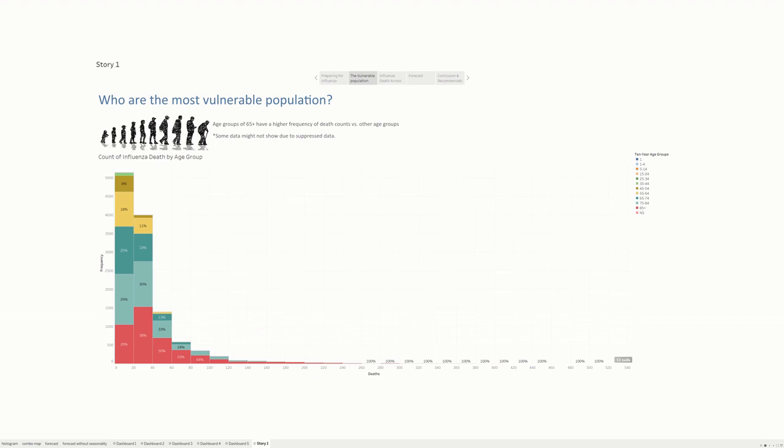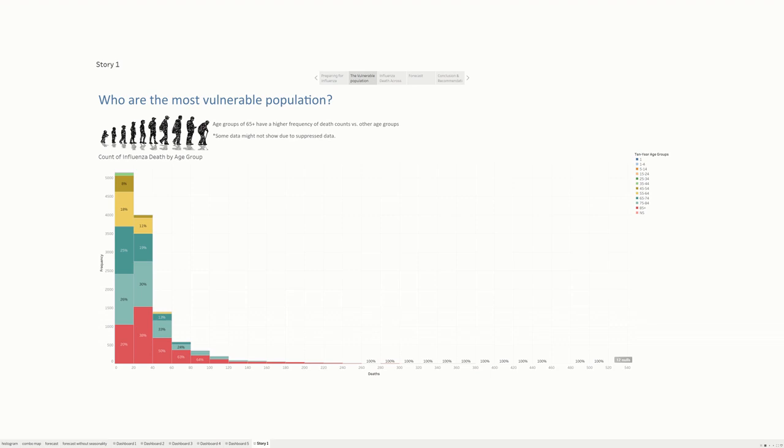So let's begin. Who are the most vulnerable population? According to the CDC, this includes adults over 65 years of age, children under 5 years of age, just for an example. Here we have a histogram diagram, which has the range of death counts on the x-axis and the frequency on the y-axis.